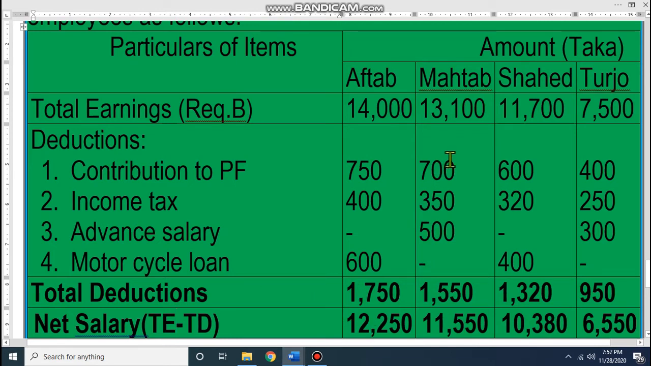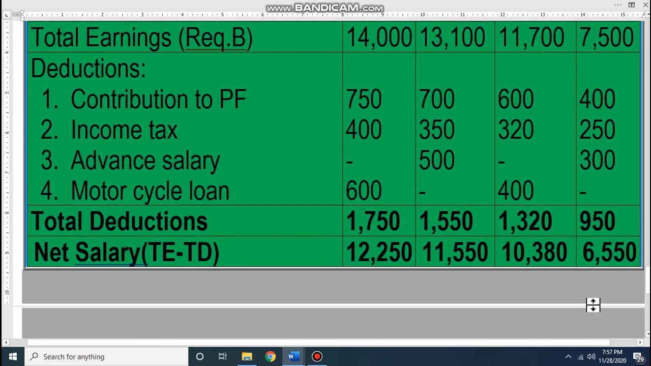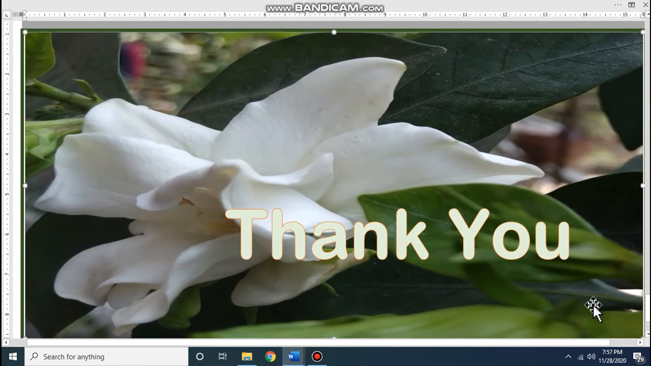For Mahatab it is 13,100 minus 1550. This is his net salary. Then Shahed, 11,700 minus 1320, 10,380. This is his net salary. And Turjo's 7,500 minus 950. That means 6,550. I hope, dear student, this is very easy math. All of you understand how we calculate net salary for the worker.